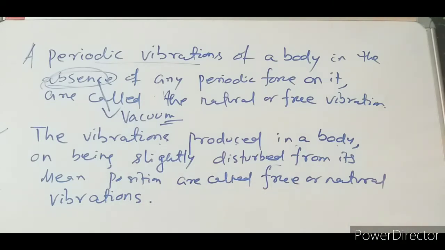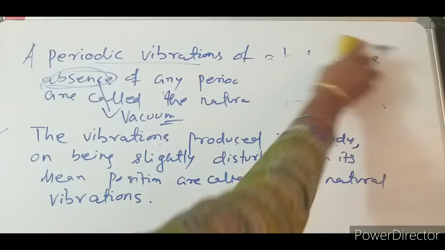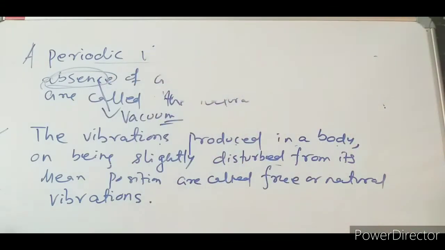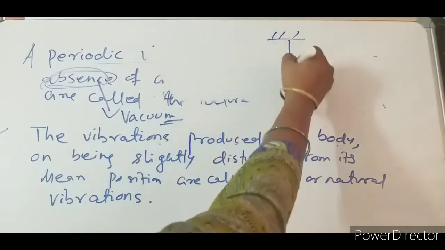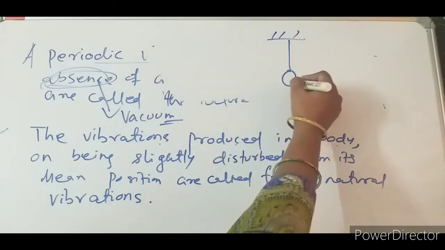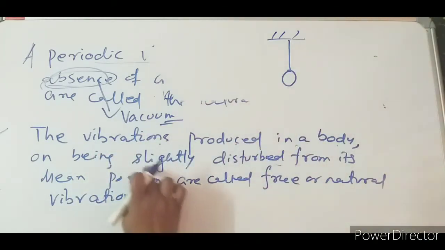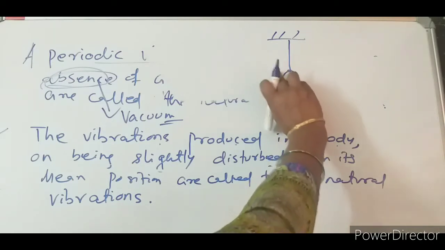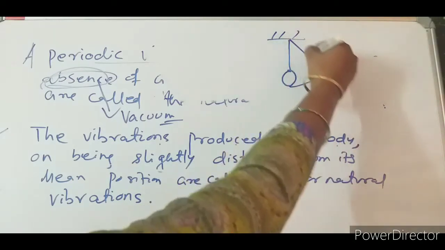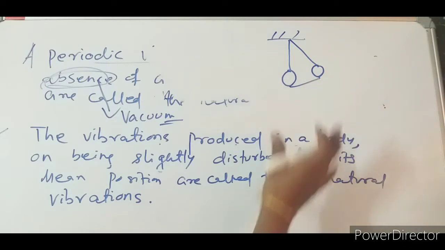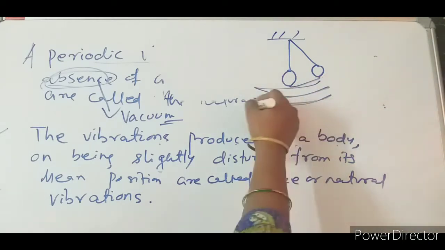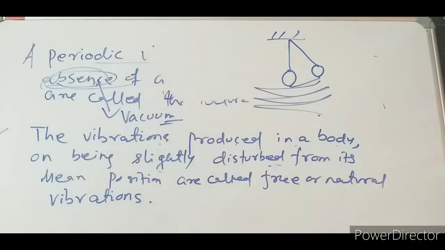If I am taking a body, a pendulum, here is the vibration produced by being slightly disturbed. I have taken this body to one side and leave it. After that, it will start oscillating in the absence of any force. So no external forces are acting on the body. So this is known as free vibration or natural vibration.